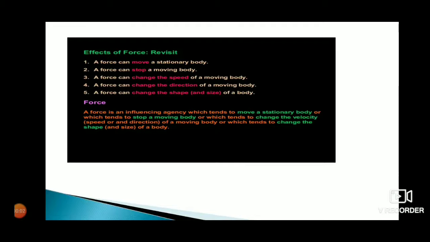So, the main effects of a force are: it can move an object, it can stop an object, it can change the speed, direction and the shape.